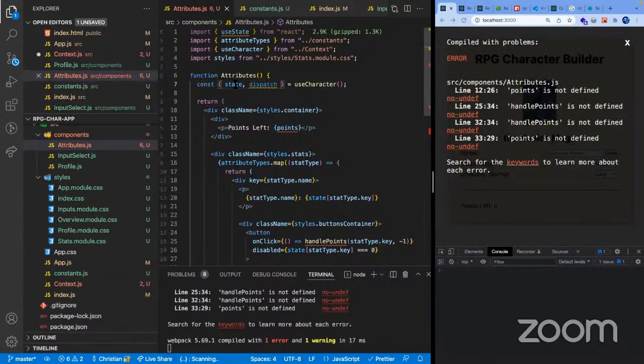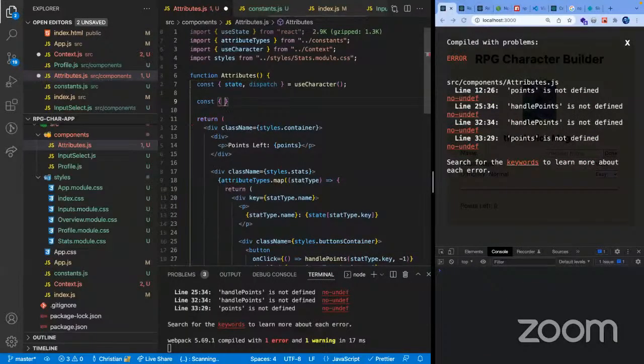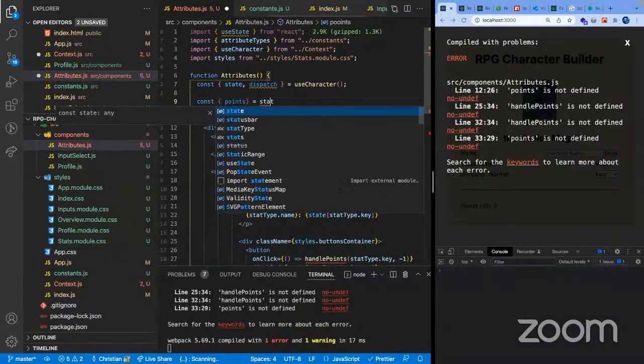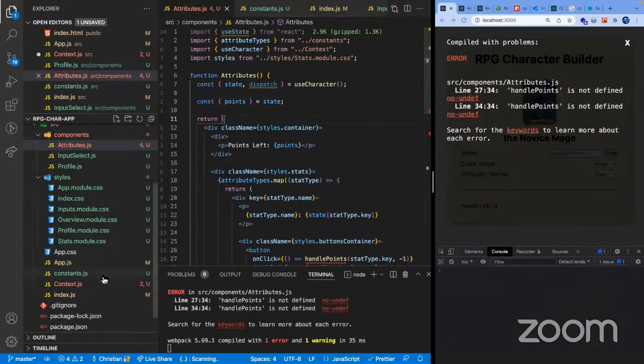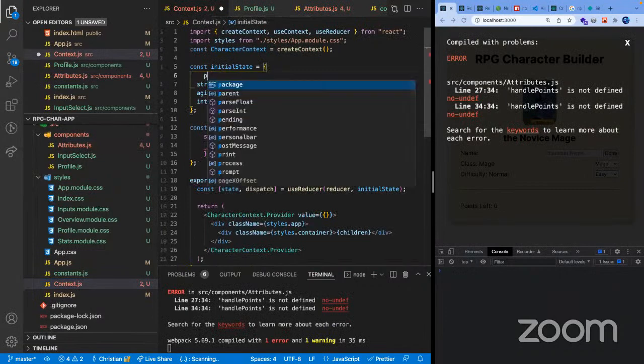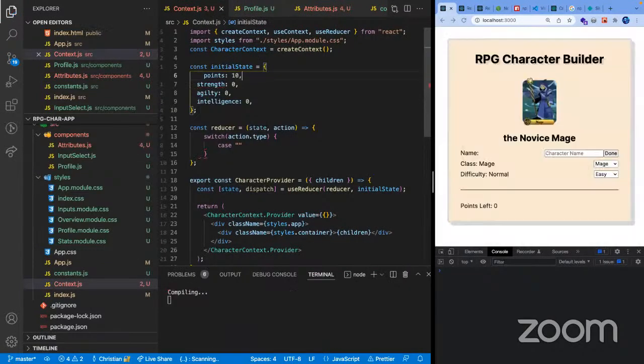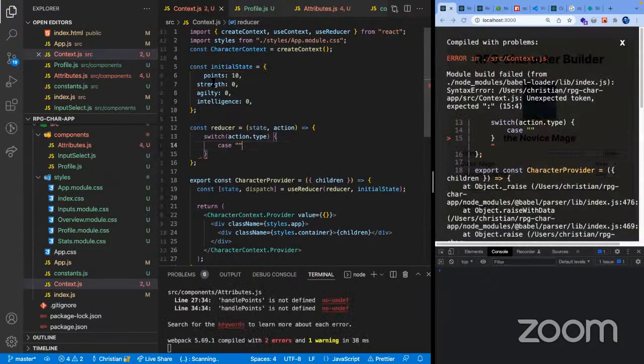It should be coming from our state. And then from here, I'm just gonna grab the points from the state. There you go. And then we're gonna add here the points, which would be default for now to 10.